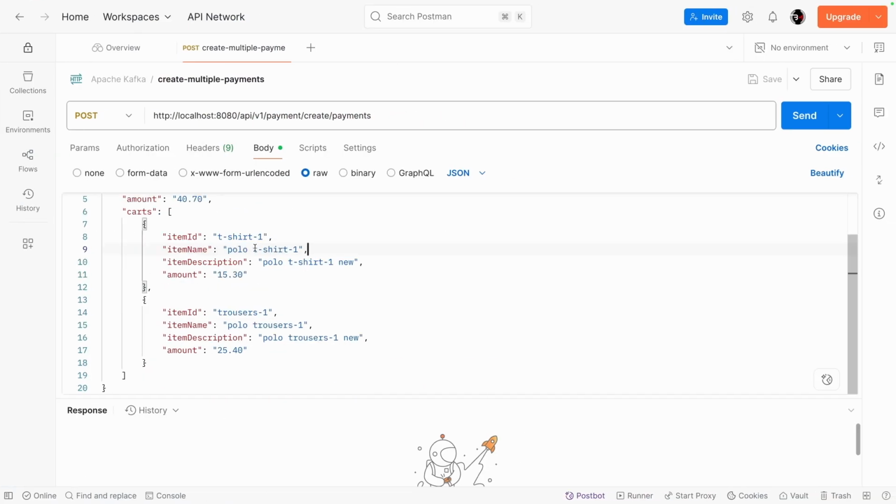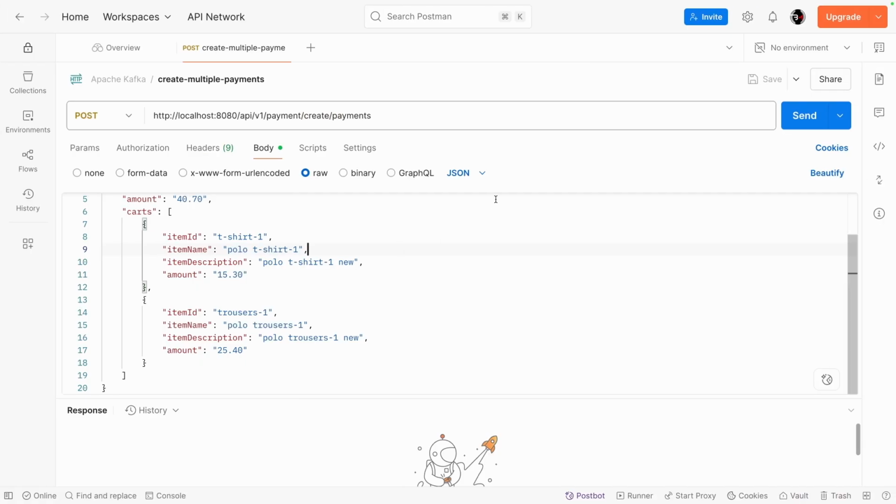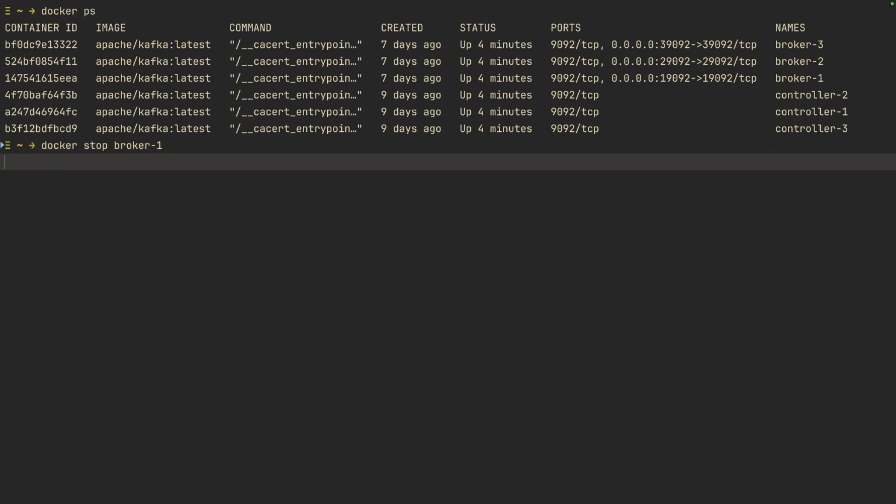So as soon as we start sending messages, we will stop the broker that is the leader of partition 0. This simulates a real crash during at most once delivery. So we are trying to simulate this, to see how Kafka behaves in this kind of scenario. So let us go ahead and send the messages, and we also know that our command is ready to be fired and our messages are ready to be sent. Okay, so now I will click send, go to terminal, and then stop our broker.